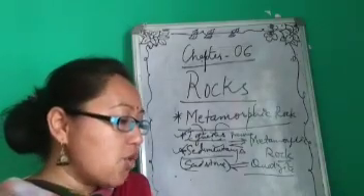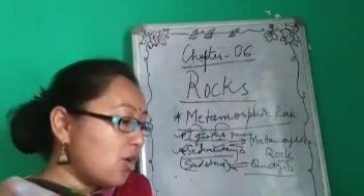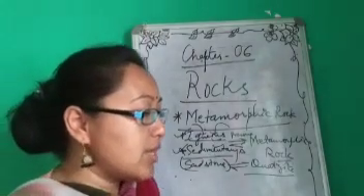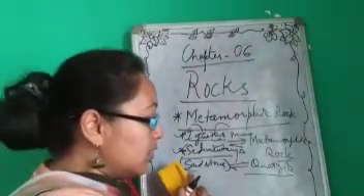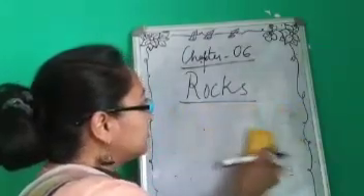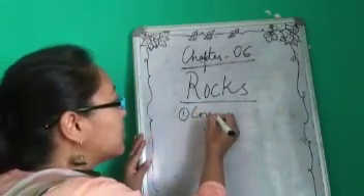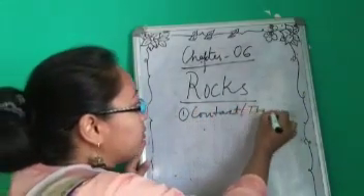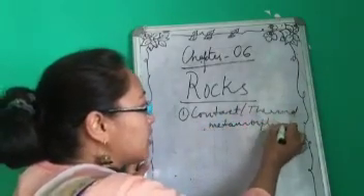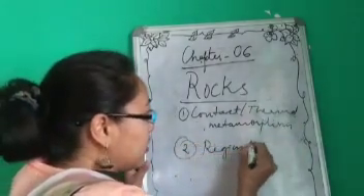Now, depending upon its causes, metamorphism can be of two types. Number one, the contact or thermal metamorphism, and second, regional metamorphism.